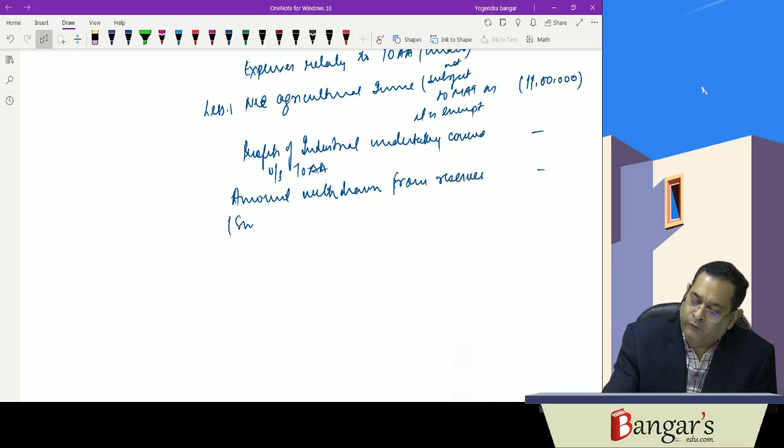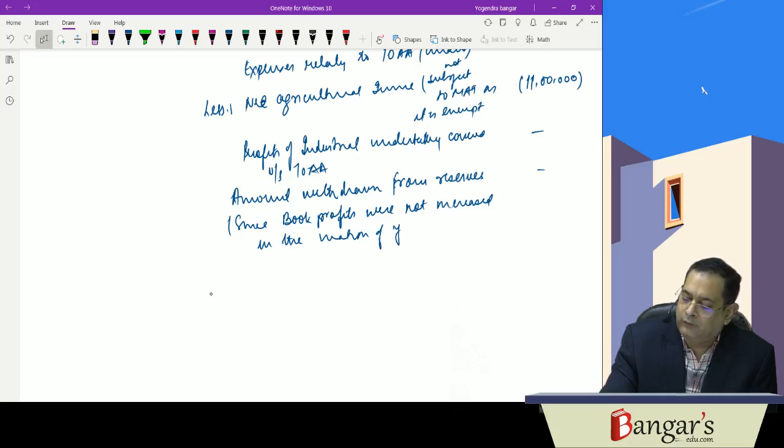Since book profits were not increased in the year of creation of reserve, hence the same cannot be reduced.